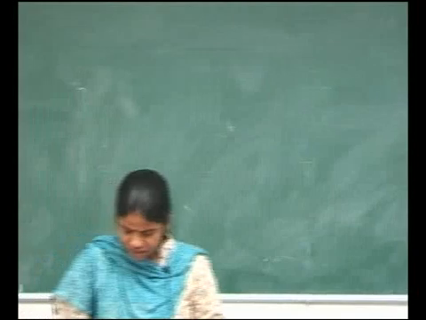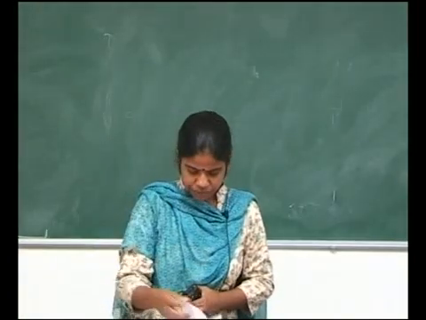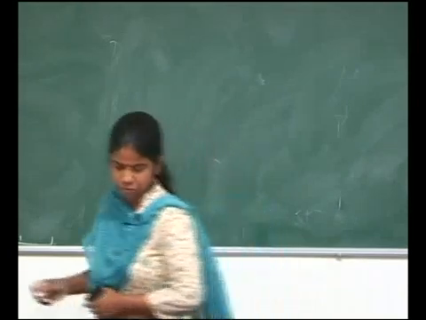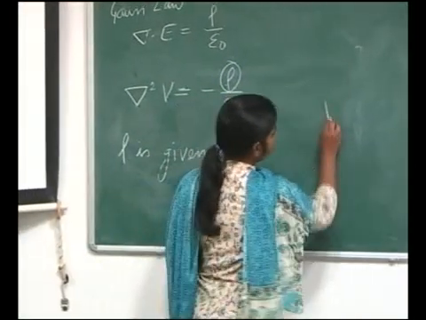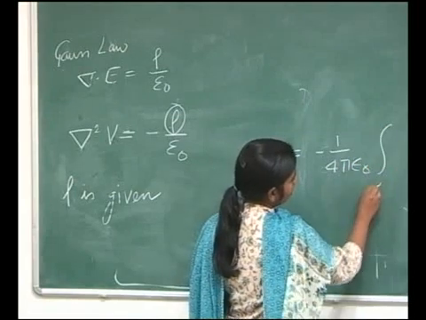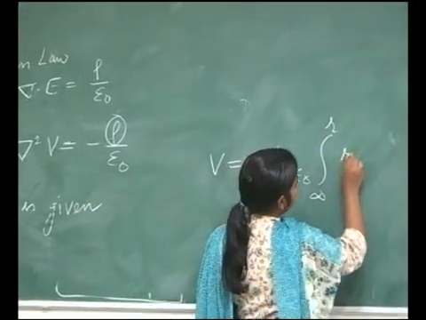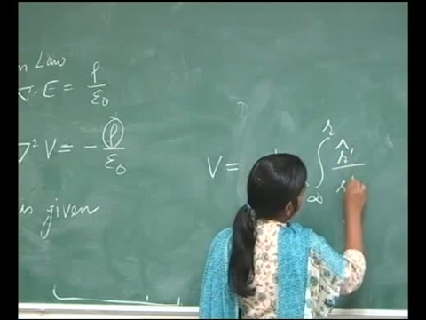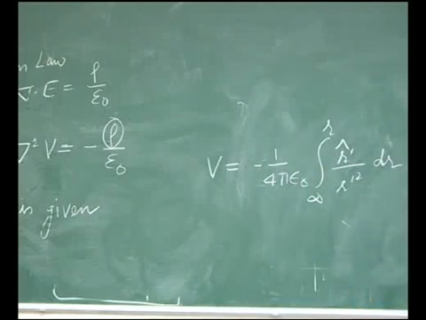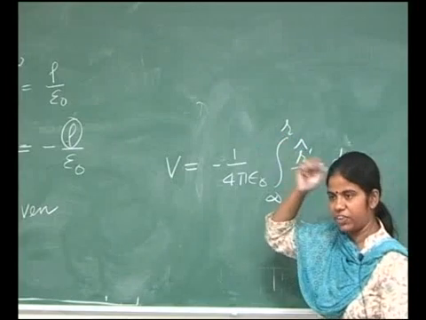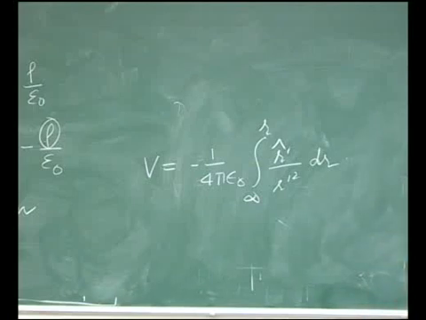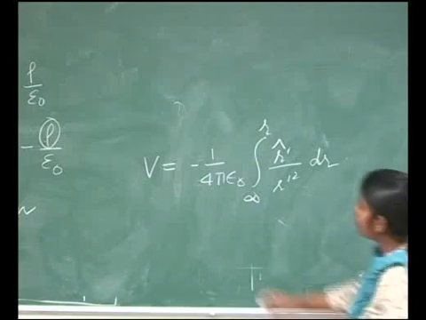Coulomb's law states that the potential at a given point, I can say that V is equal to minus 1 upon 4 pi epsilon naught, integral from infinity to r, r-hat upon r square dr. It is the work done in taking a unit charge from infinity to a point in an electric field. That is why it is from infinity to r.